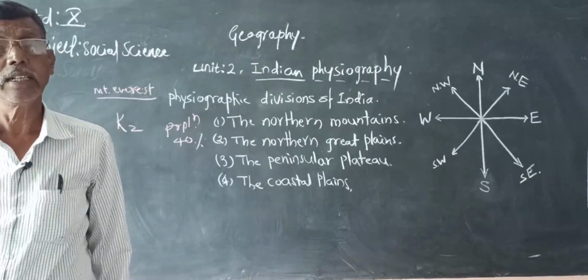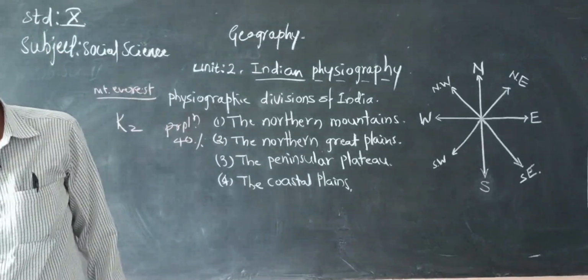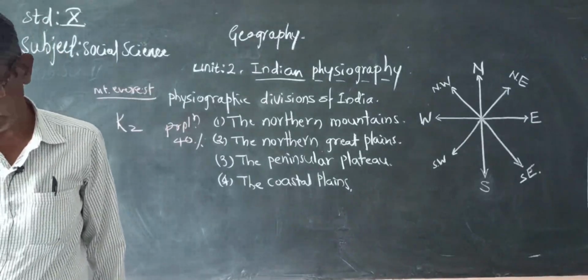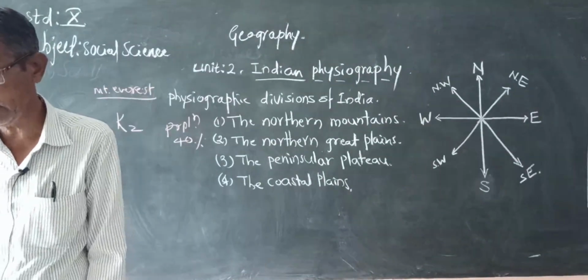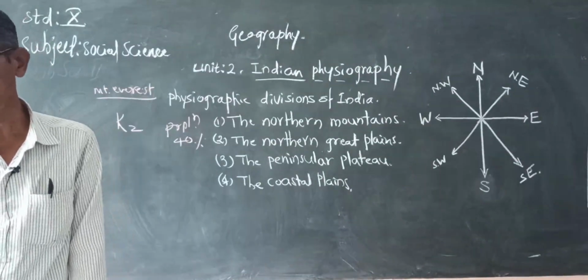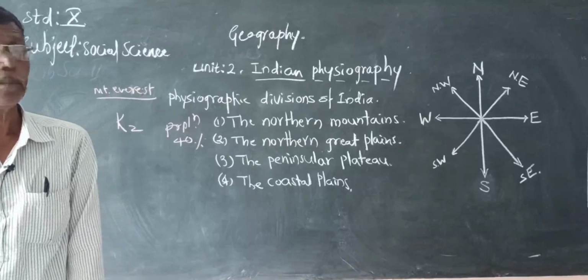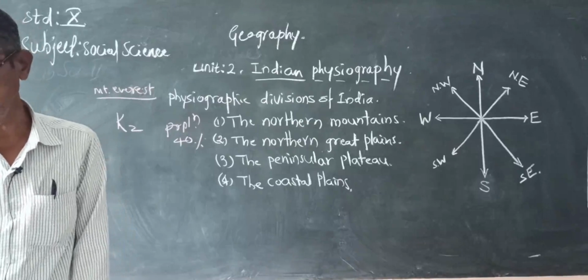These are the geographical boundaries of the Deccan Plateau. Chota Nagpur Plateau lies in the northeastern part of the peninsular plateau.